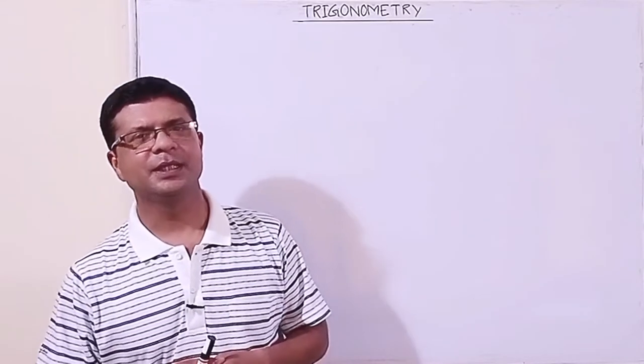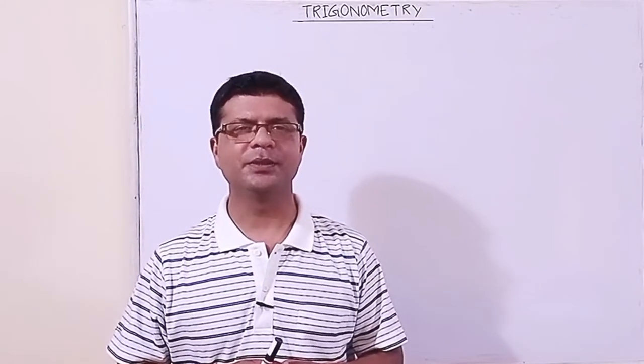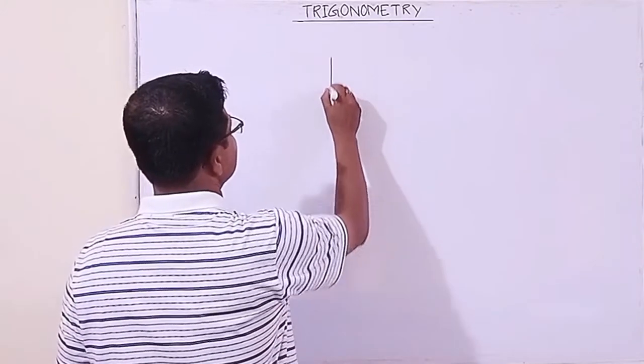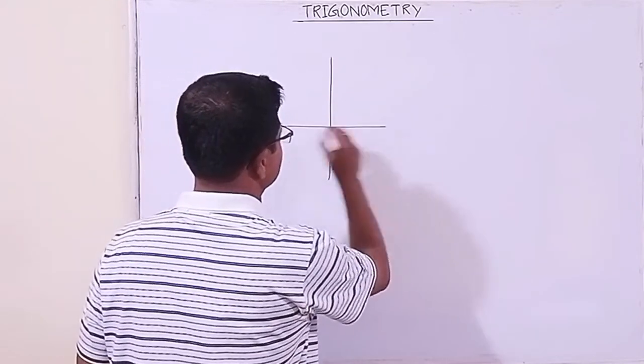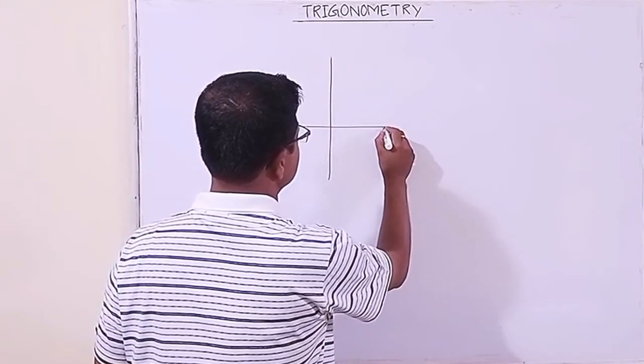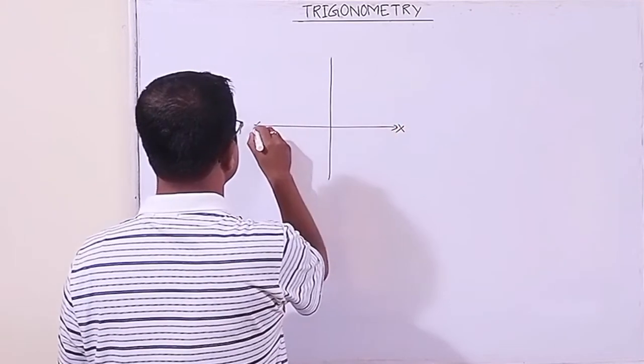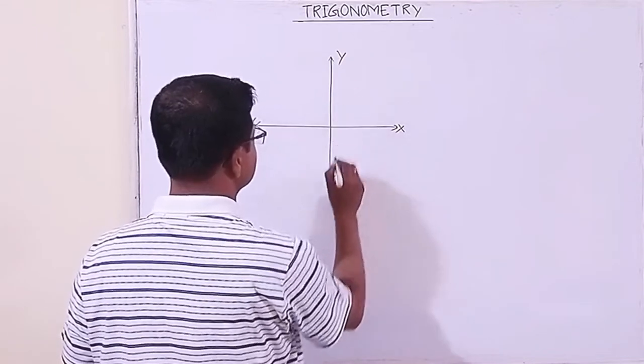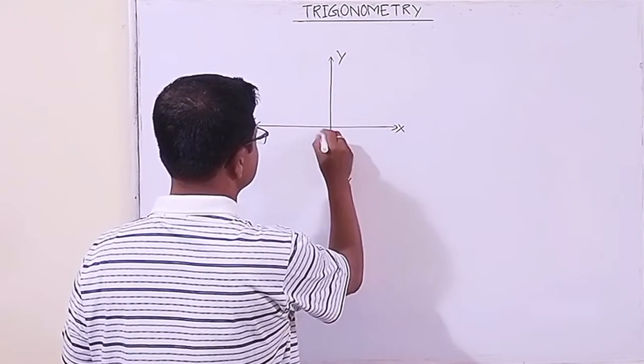Now we shall study the 6 trigonometry ratios when the angles are negative. Okay, so here let us draw the two perpendicular axes. This is the x-axis, y-axis, this is y dash. Okay, this is the origin.